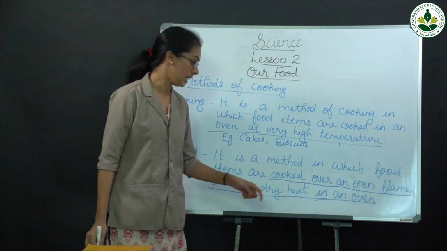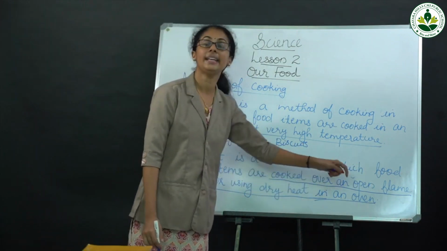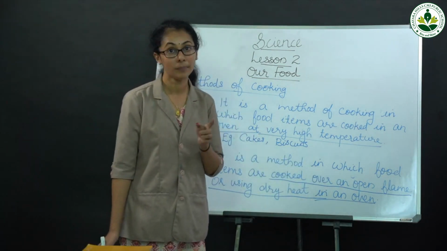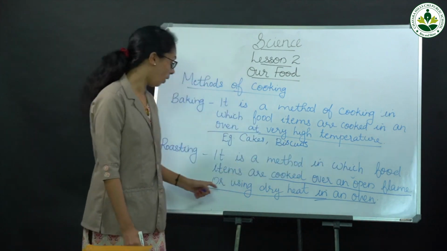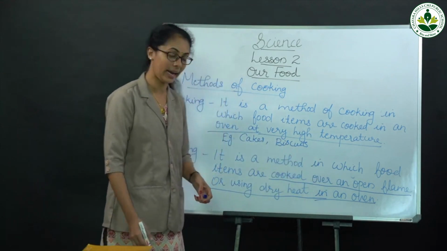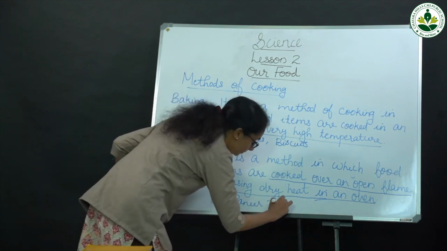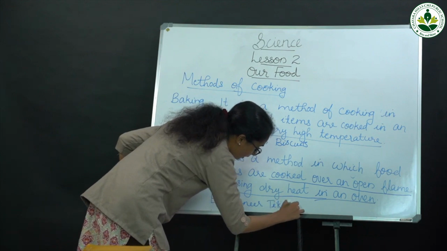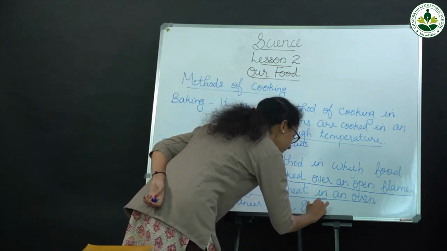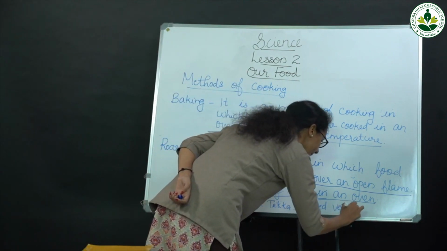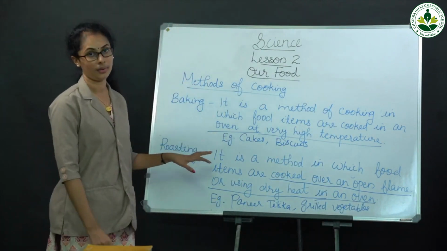One example is barbecue. Other examples are paneer tikka and grilled vegetables. These are examples of roasted food items.